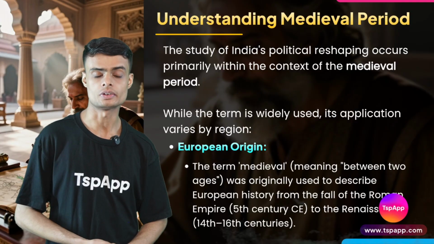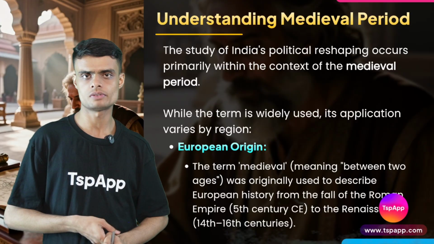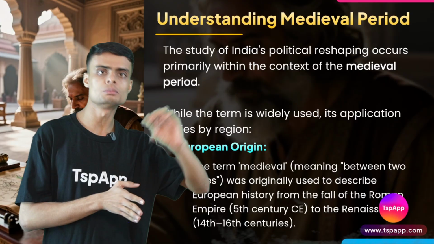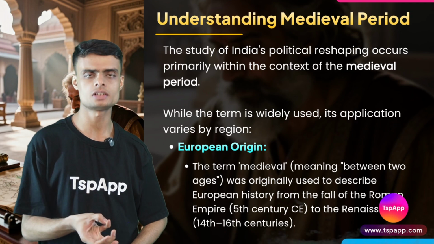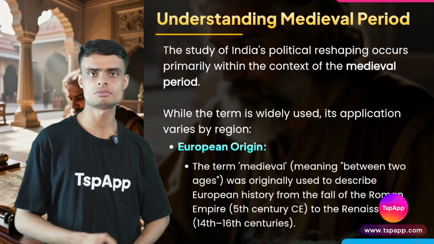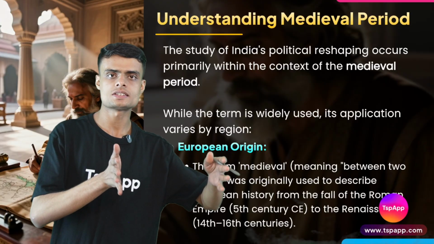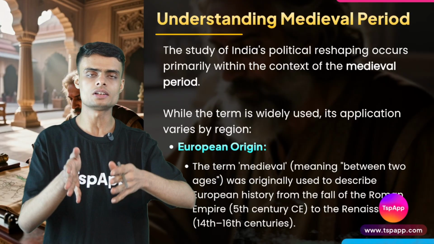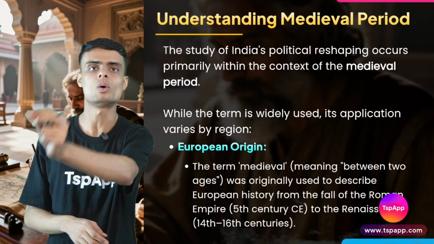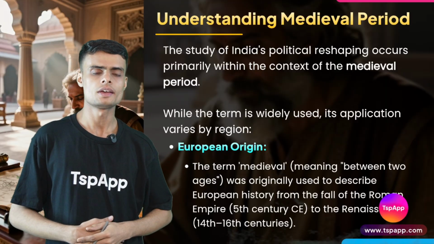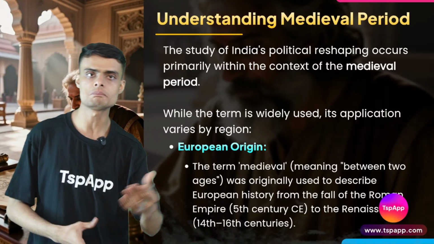Now there is a problem. We call the time period of ancient as that time period when humans were not that much developed, and in medieval a little developed, and in modern, development started. Development in the sense people became educated, new inventions, new technology were coming. Can we say that the same classification can be applied to all the countries of the world? No. Every country has its own periods of advancements, new changes, new time periods of history.